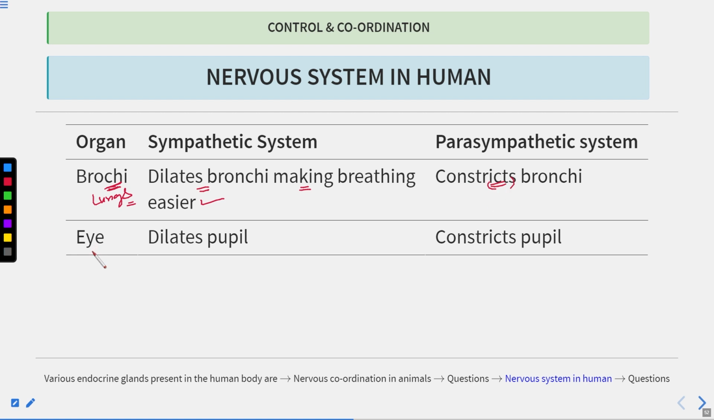Now let's talk about the eye. The sympathetic system will dilate the pupil, whereas the parasympathetic system will constrict the pupil. Clear? So when the pupil is dilated, whenever there is a condition of fear or flight, your pupils will be dilated.